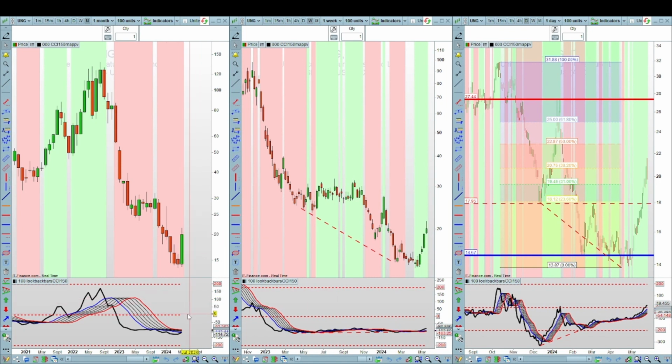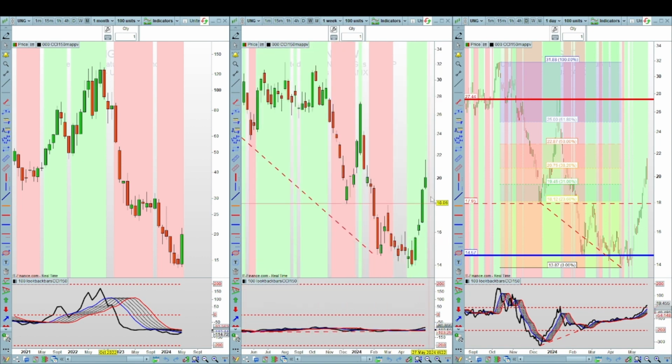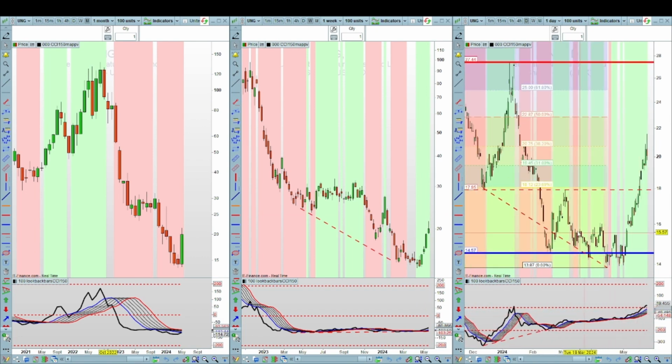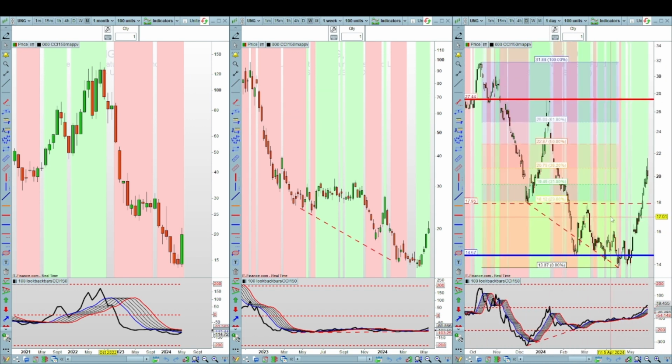Now, UNG is still showing a bearish movement, although it's had a big movement to the upside this month. On the weekly, we've got a bullish divergence versus lower lows on the price, and again, it's had a bounce from there. And on the daily, likewise, bullish divergence. We're still moving higher on the daily after making lower lows, and it's hit this support and bounced off 1457. And now, in terms of that Fibonacci retracement, it's actually resting around the 38% retrace level.